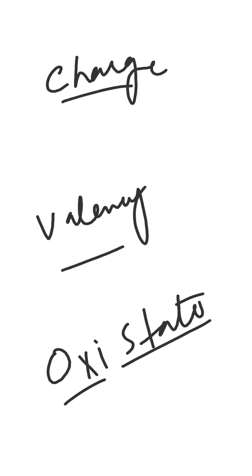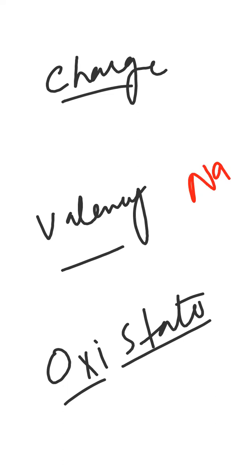Okay, so what is charge? Charge is something which is due to transfer of electron, due to loss or gain of electron. For example, I have a sodium, and if I say this sodium is the neutral sodium without any charge. So if I ask you how sodium would react, you will tell me, Miss, sodium belongs to group one and it has one valence electron. So whenever sodium would react, it will donate its one electron to anything, जो भी इसके साथ non-metal होगा.